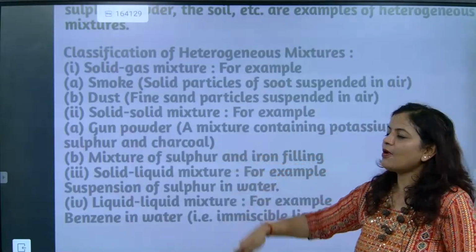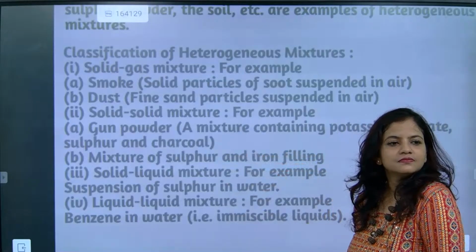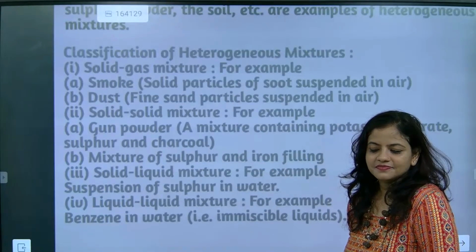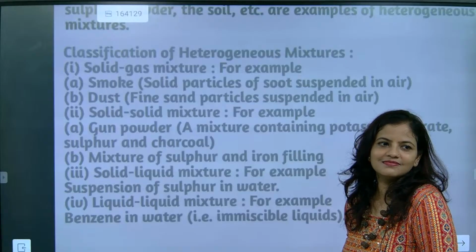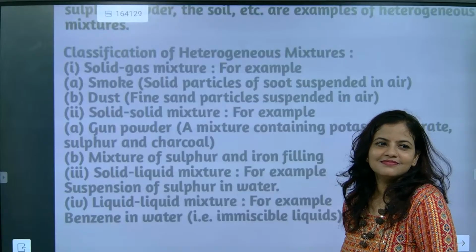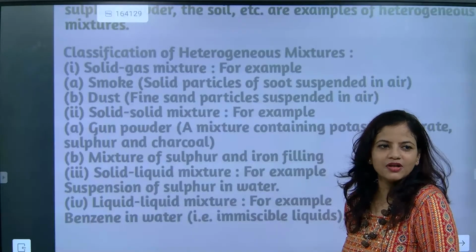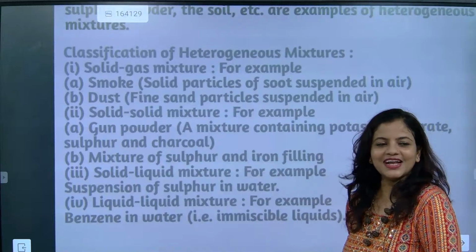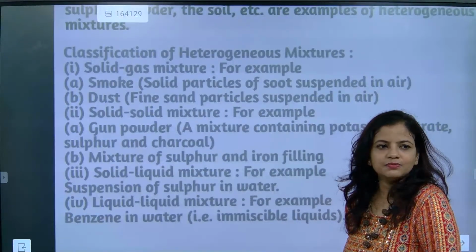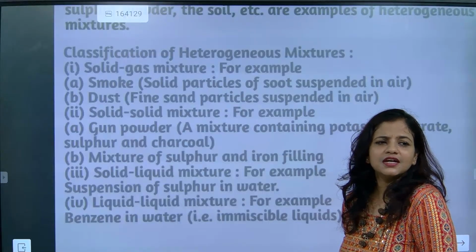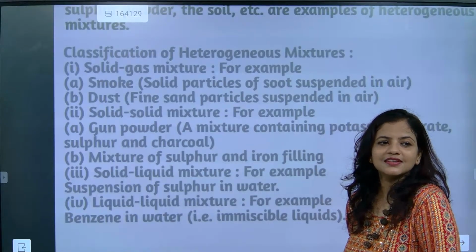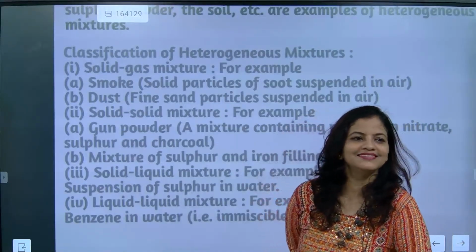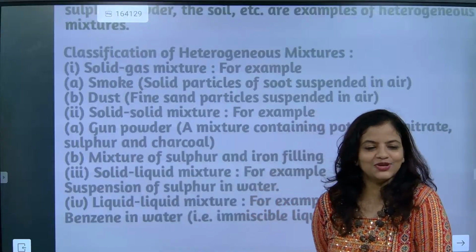Now look here. Gunpowder: potassium nitrate, sulfur, charcoal. What are the constituents present in gunpowder? Only charcoal, then potassium nitrate. Dust: sand particles suspended in air. Smoke: soot particles suspended in air.